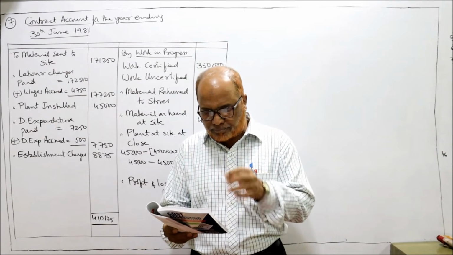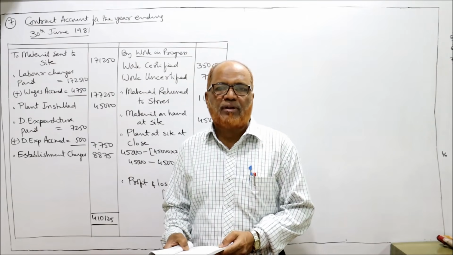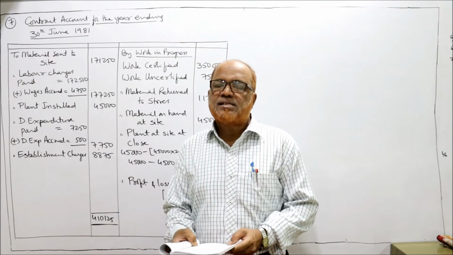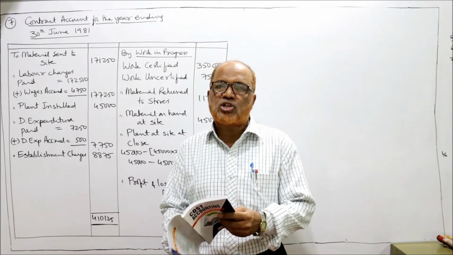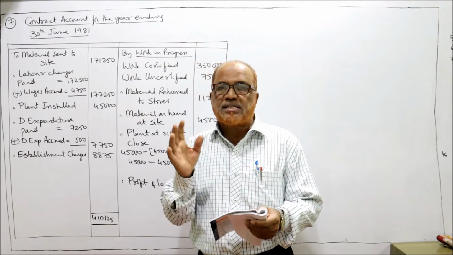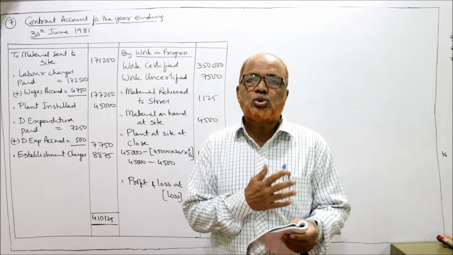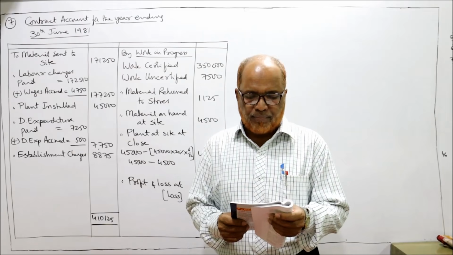P&L account. Plant installed at site on 1st January, debit side. Materials sent to site, debit side. Labor charges paid, debit side. Direct expenditure, debit side. Establishment charges, debit side. Material returned to stores, credit side.